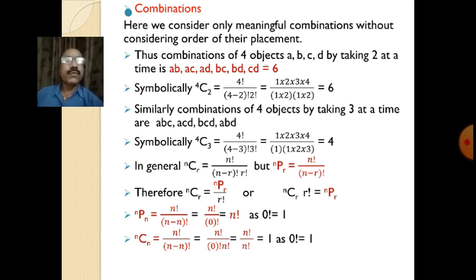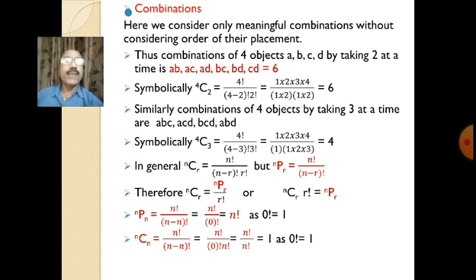So we can write nCr is equal to nPr divided by r factorial, isn't it? Because in nCr, n factorial divided by (n minus r) factorial is the same as nPr. So we substitute nPr and divide by r factorial. Or we can also write it as nCr into r factorial is equal to nPr.